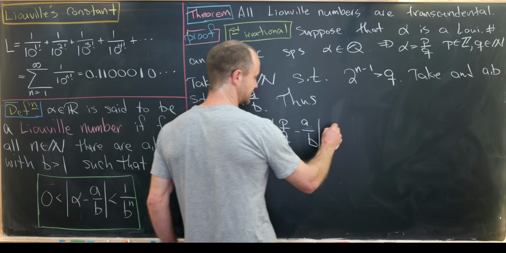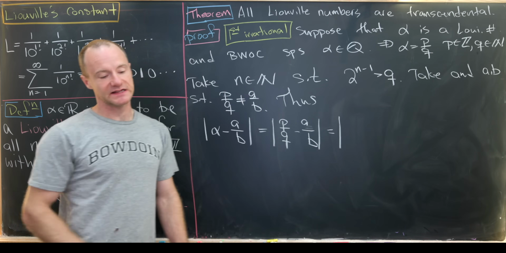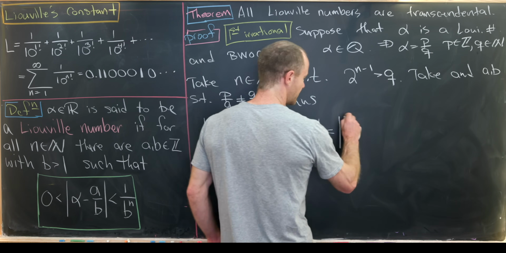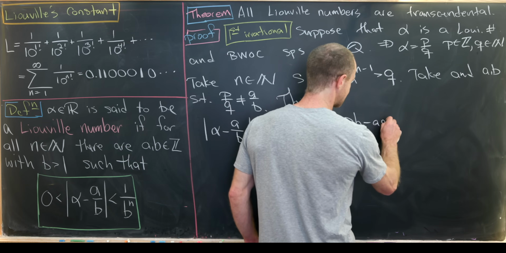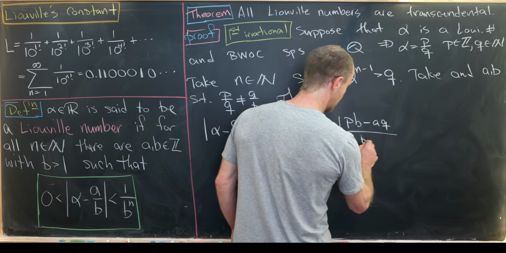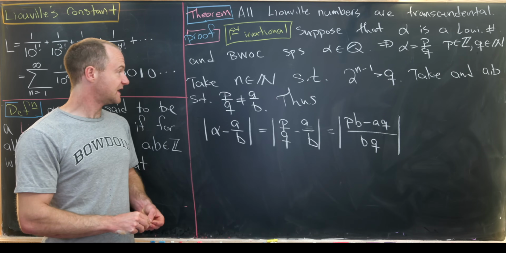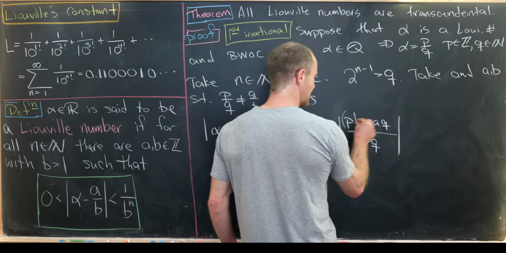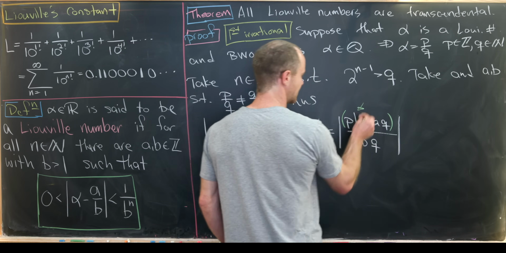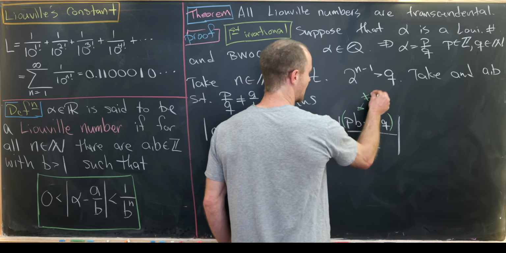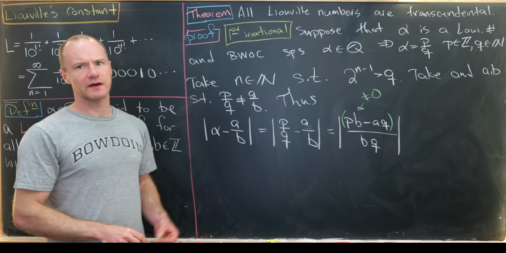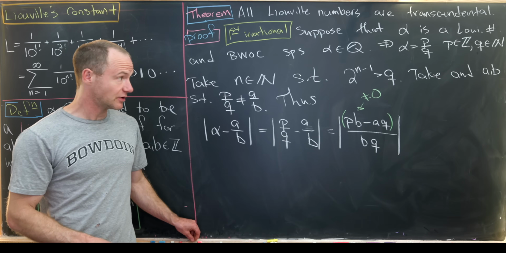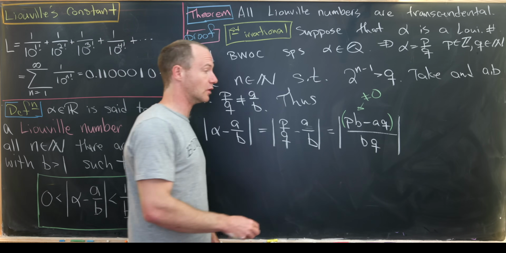But then, just by doing fraction arithmetic, that's going to be the absolute value of pb minus aq over bq. But then, since p over q is not equal to a over b, that means this thing here, which I'm putting in green parentheses, is not equal to 0. So that means when we take its absolute value, it'll be bigger than or equal to 1.